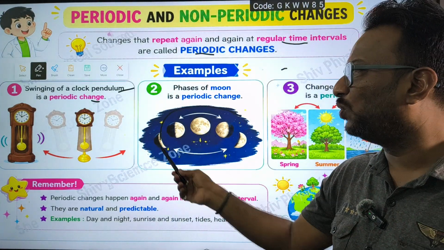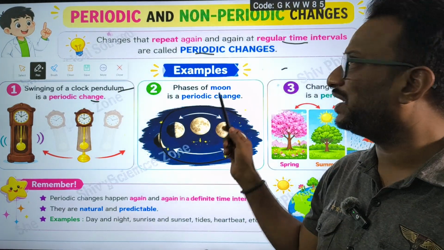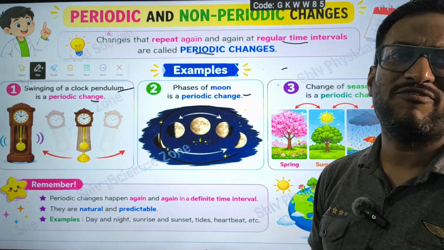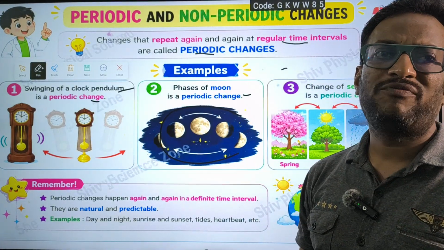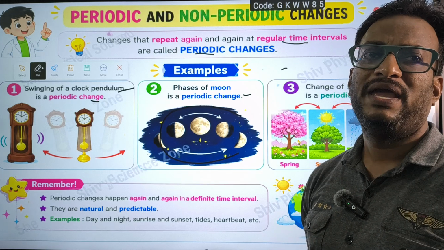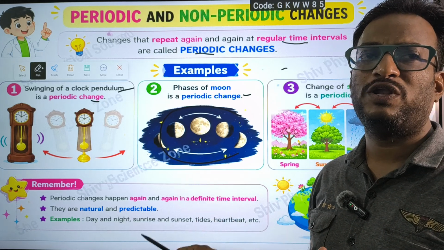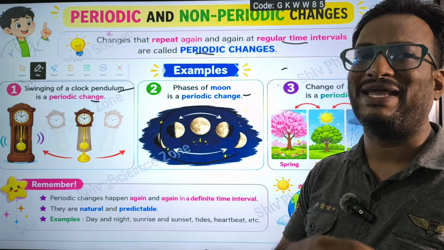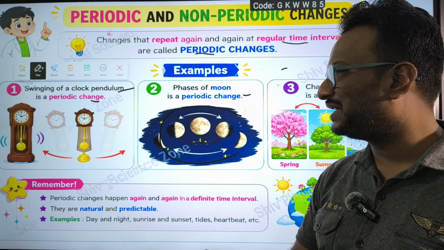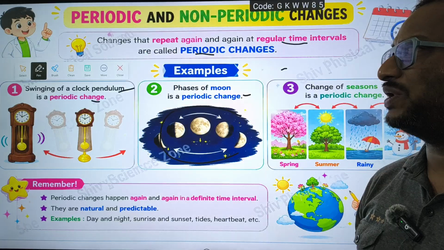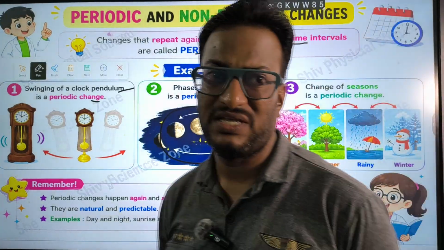And phases of the moon, new moon, is also a periodic change. After new moon day, after 15 days we will get full moon day, again after 15 days you are going to get new moon day. Likewise this cycle is repeated periodically. So this is also an example of periodic change.